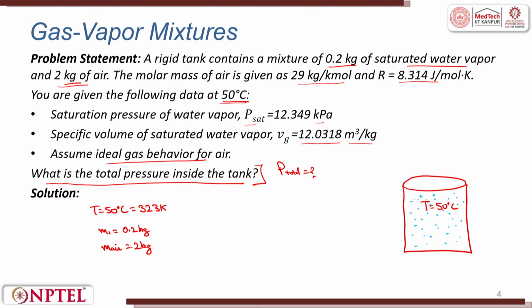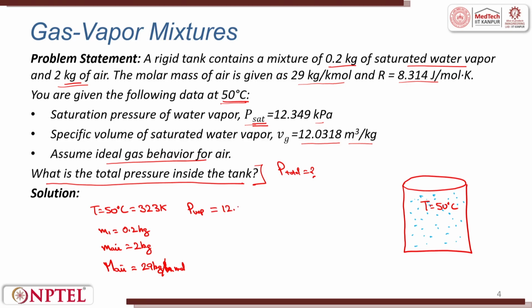Then we have the molar mass, 29 kg per kilomole, that is capital M of air. The pressure at saturation, that is, the saturation pressure of water vapor, is given as P sat, but I will put it as P vapor, because in the relations which I showed you in the previous slides, I have used P vapor.